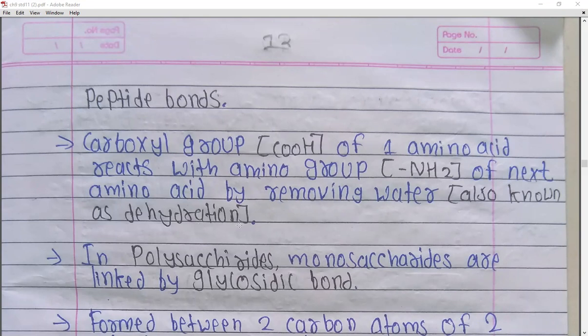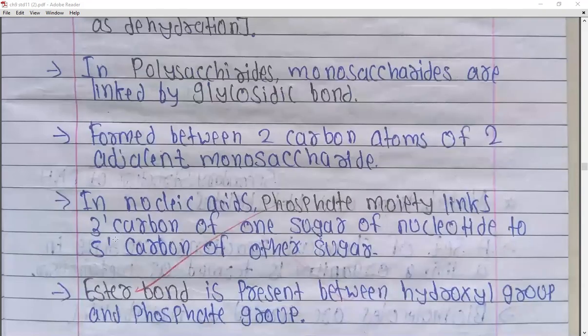So here, as the reaction takes place between the carboxyl group and the amino group of the two amino acids, water molecules are removed, and this process is known as dehydration. Now in polysaccharides, monosaccharides are linked with each other by a specialized bond known as the glycosidic bond, right? So in proteins, the peptide bond is present. In carbohydrates, the glycosidic bond is present.